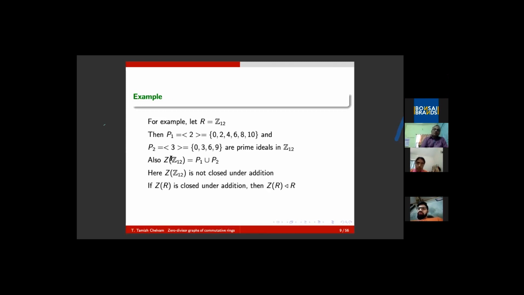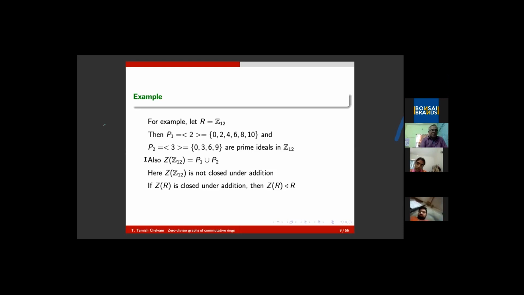So suppose it is closed, what will happen? Note that if you take a zero divisor, you multiply with any element of R. Suppose A is in Z(R) and r is in R, then rA is a left multiple. Similarly, you can do it on the right because we take a commutative ring. We are not bothered about both; they are one and the same.